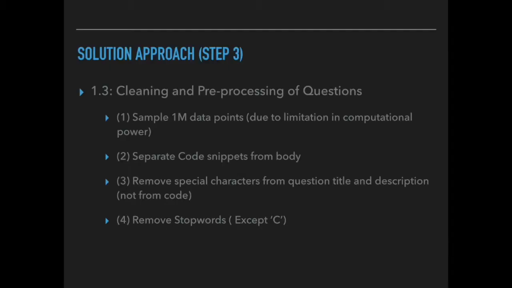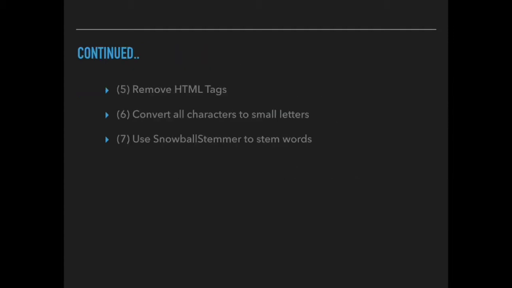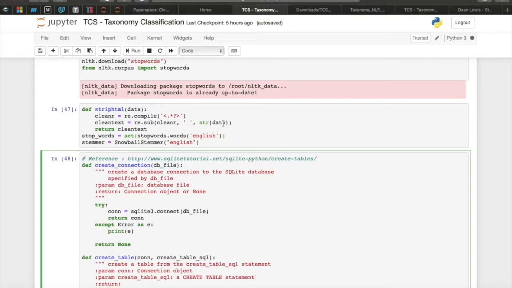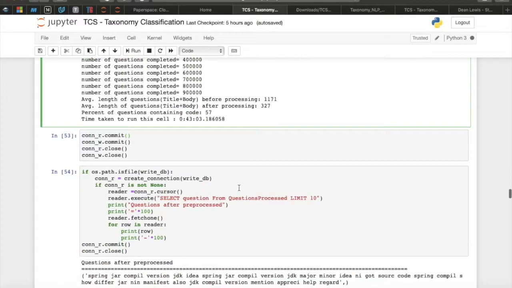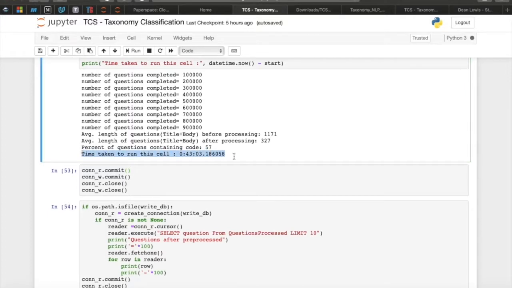Moving further, we need to clean and pre-process our questions. Due to limitations in computational power, I am able to sample only 1 million data points. As you can see, it takes nearly 43 minutes just to sample our 1 million pre-processed questions, and we have a total of 6 million questions.